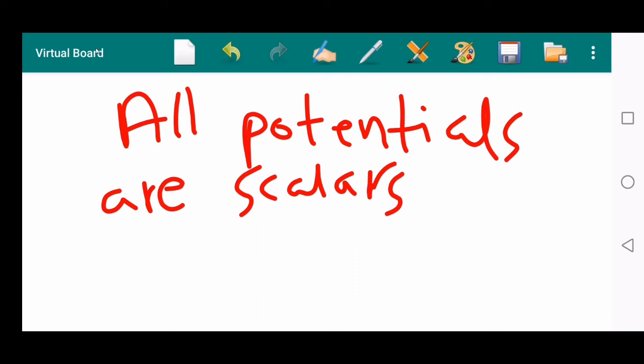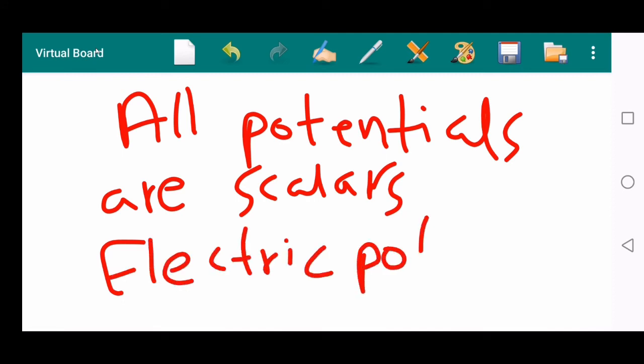Like electric potential. Electric potential is a scalar quantity.